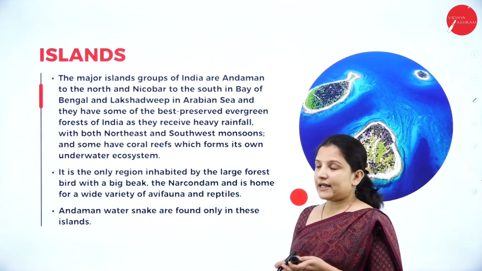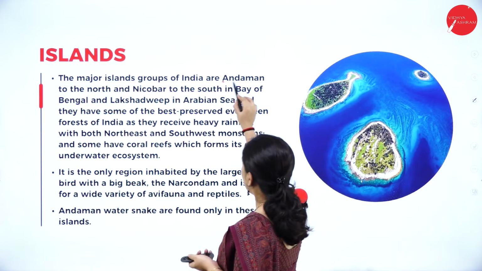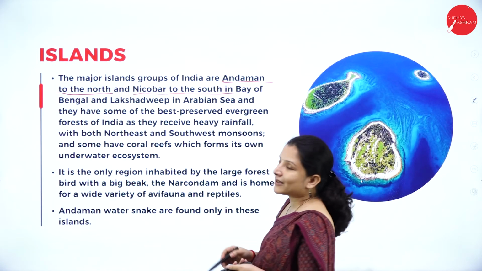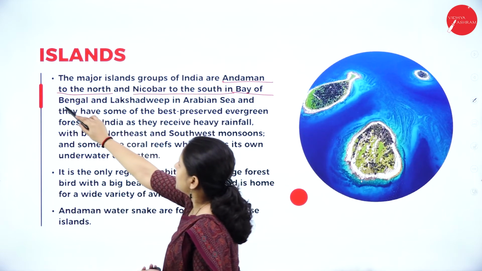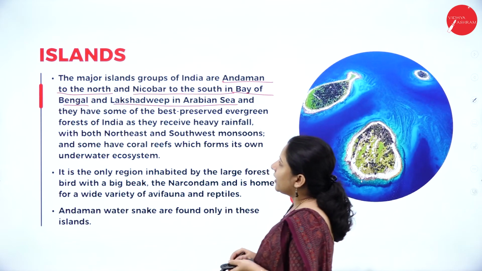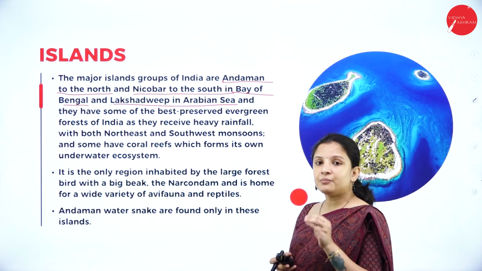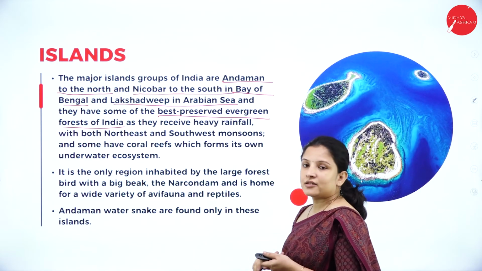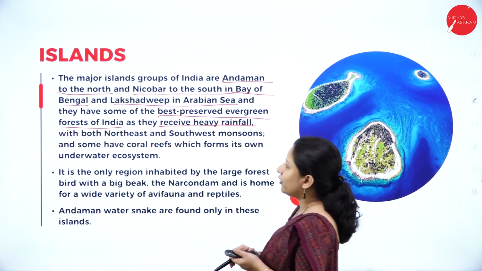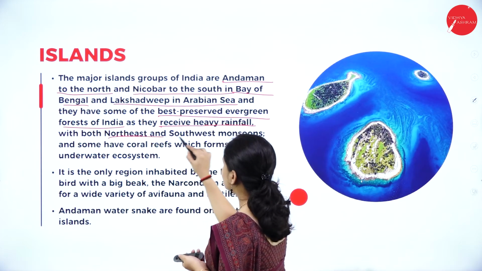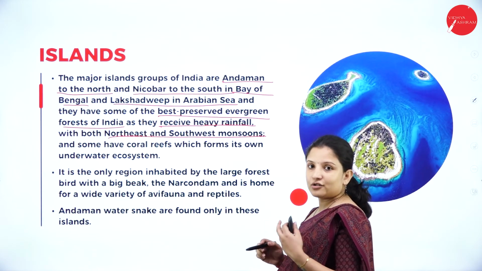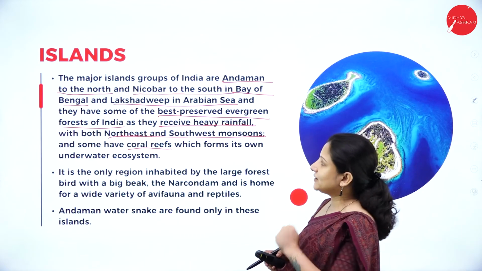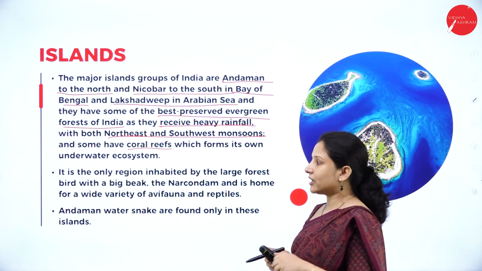Next, talking about the islands. So the major island groups of India are the Andaman, which lies towards the north, and Nicobar towards the south, that is in Bay of Bengal, and Lakshadweep Island in Arabian Sea. And these islands have some best preserved evergreen forest of India, as they usually receive very heavy rainfall because of the northeast and the southeast monsoons, and they also have coral reefs, because nowhere else you can find coral reefs rather than these 3 islands, that is Andaman, Nicobar and Lakshadweep Islands.